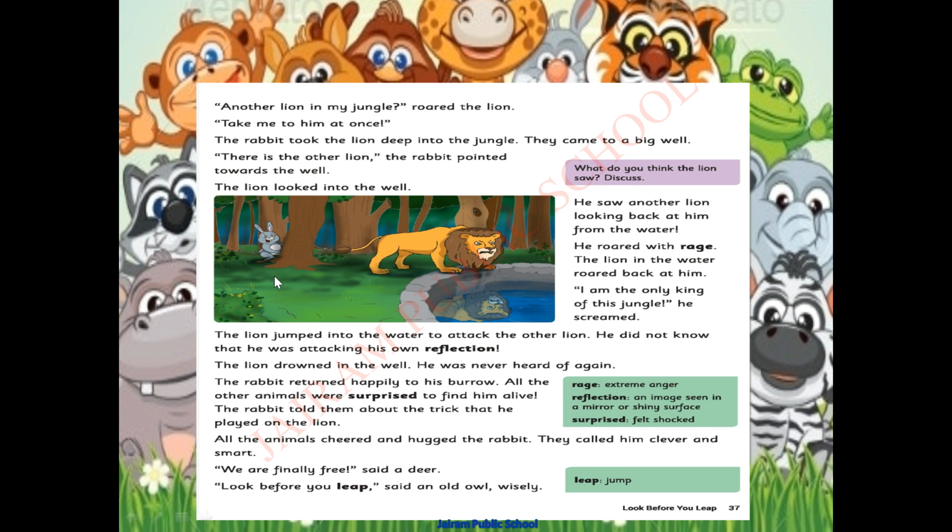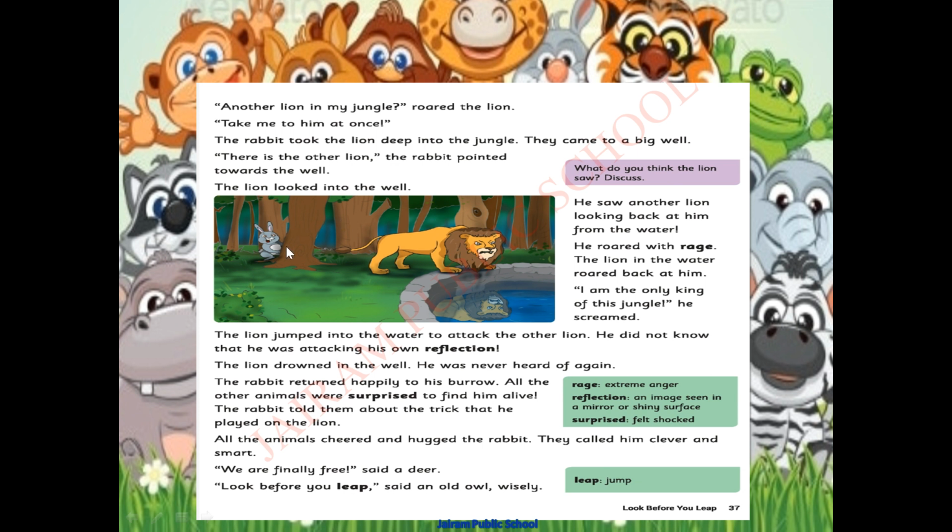But this rabbit came back alive to its burrow. So it was a great surprise for all the animals. Surprise means what? Felt shocked. So the rabbit told them about the trick that he played on the lion.